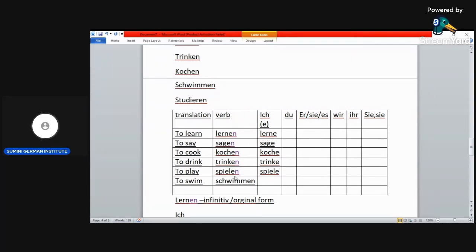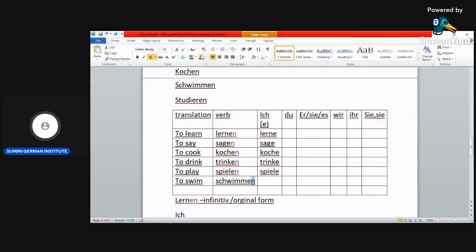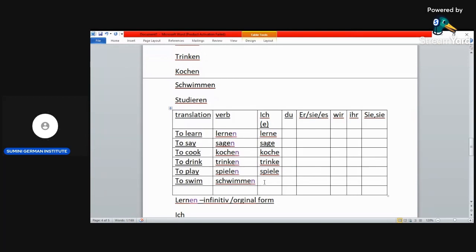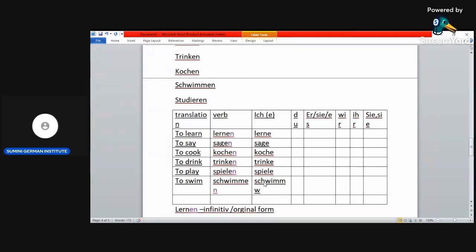And if I want to conjugate schwimmen with ich, it's the same. Just remove the n, it becomes schwimme. Okay, ich schwimme. That's it. It's easy. For ich, it's easy to memorize and learn.